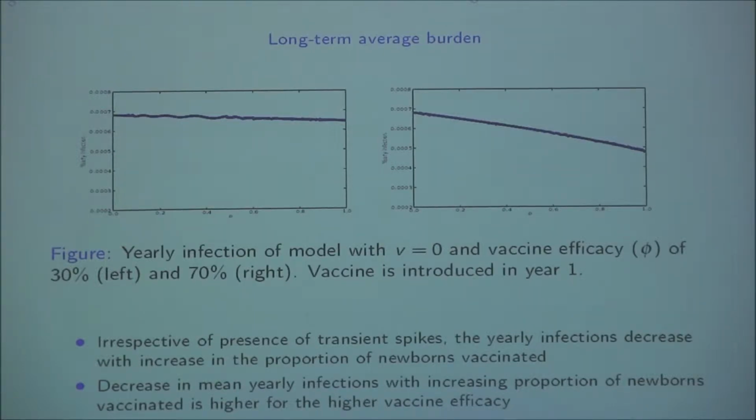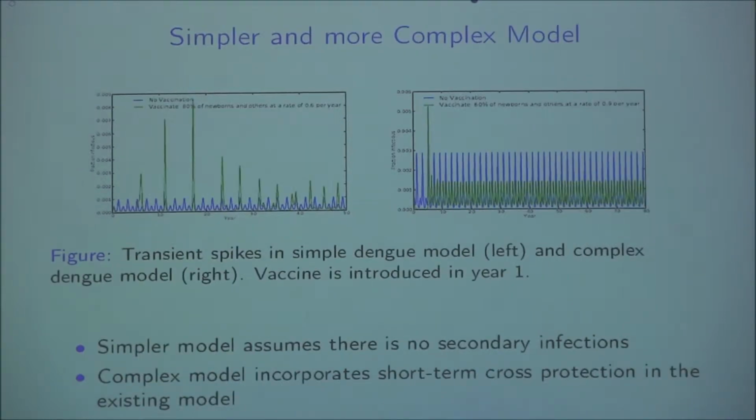So we got these three results, and then we thought that okay, we have done these things with one model. Now these results may be specific to the models, so we do two things. We consider two models. One of them was simpler than the model we chose, and one of them was a bit more complex model for dengue than what we had.